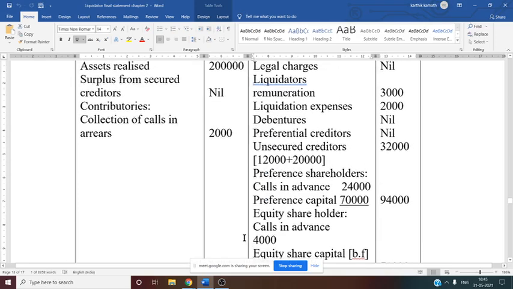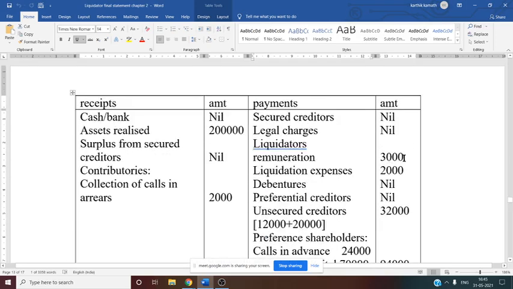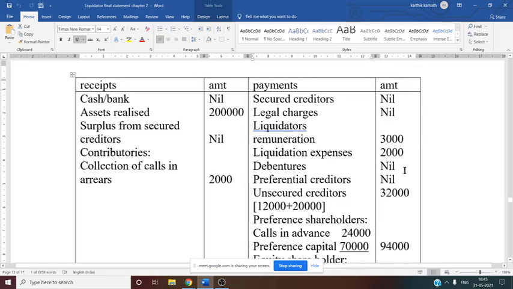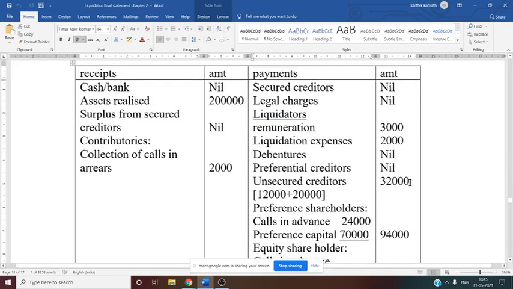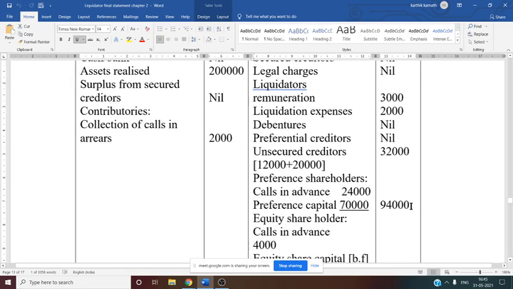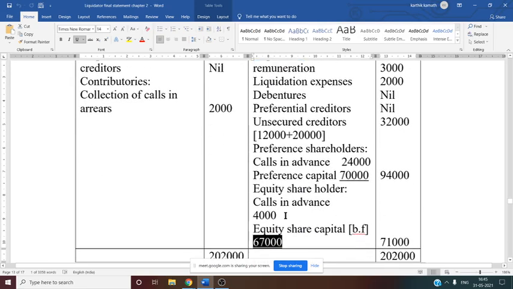2,02,000 minus all the payment side information: minus 3,000 liquidator remuneration, minus liquidation expenses 2,000, minus unsecured creditor 32,000, minus preference shareholder 94,000, and minus calls in advance 4,000. So if you deduct all these things, you will get the equity share capital value as 67,000, the balancing figure.